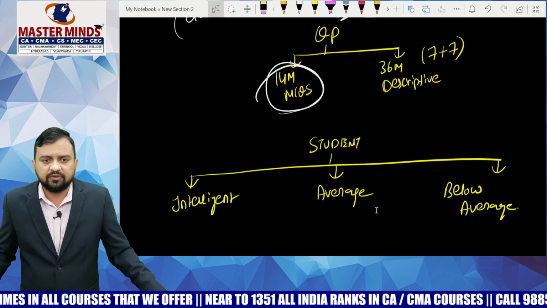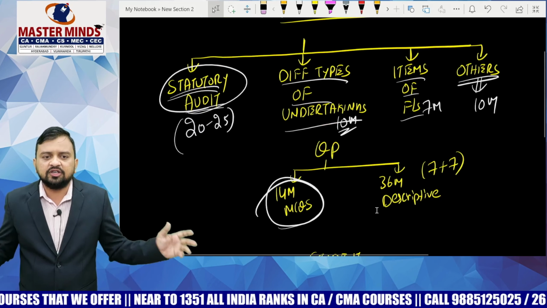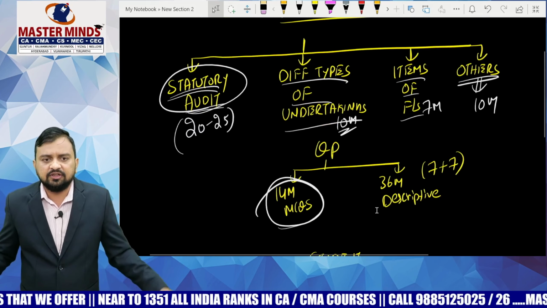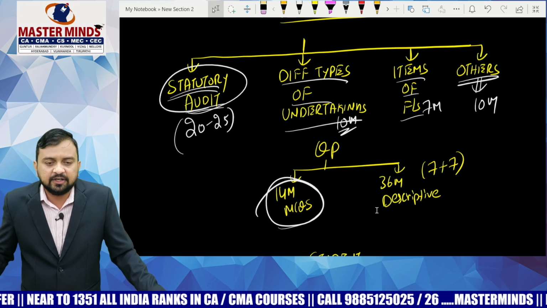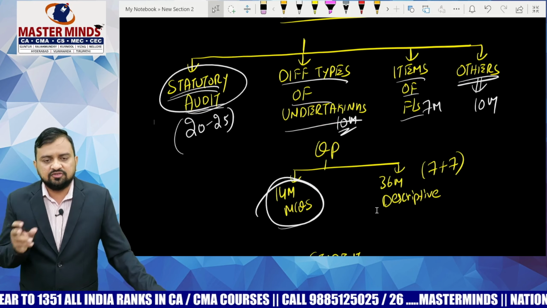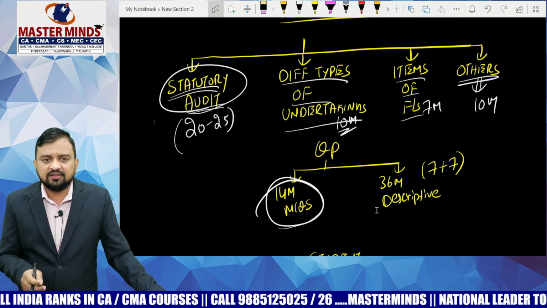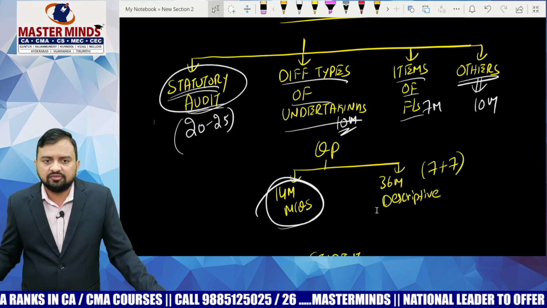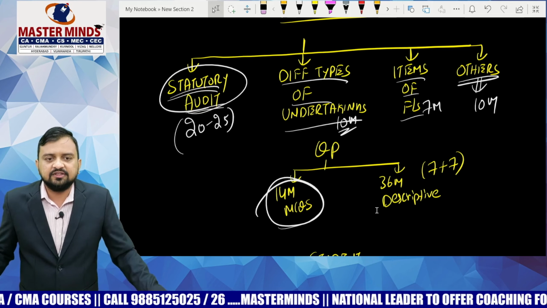If you are an intelligent student, then definitely go through all the chapters and all the MCQs provided by us. Okay? No sir, I am just an average student. If you are an average student and you cannot revise everything given in the material in just 5 to 6 hours, along with revising corporate accounting also, then focus more on the statutory audit part, then audit of different types of undertaking. These chapters, and all MCQs you have to cover definitely. Just give one revision for the MCQs given by us in our material.